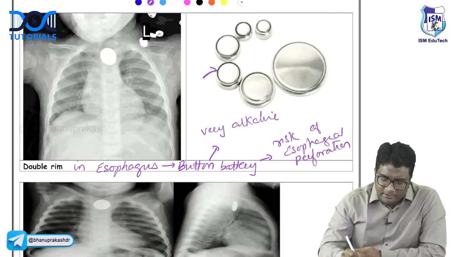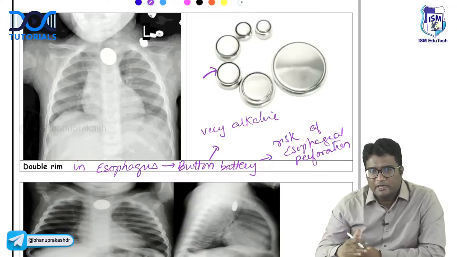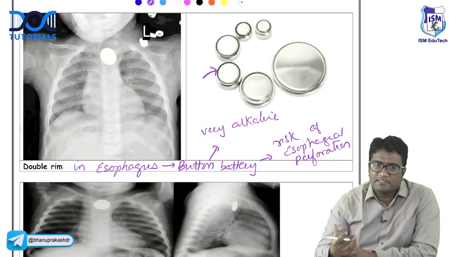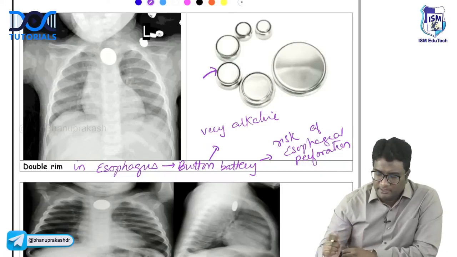So by looking at the double rim, you know whether it is a button battery or a coin. If you don't see the double rim, it is a coin. If you see a double rim, that is a button battery. A button battery has risk of esophageal perforation because of its alkaline content. So in the esophagus, it is an emergency. It should be removed immediately by esophagoscopy.